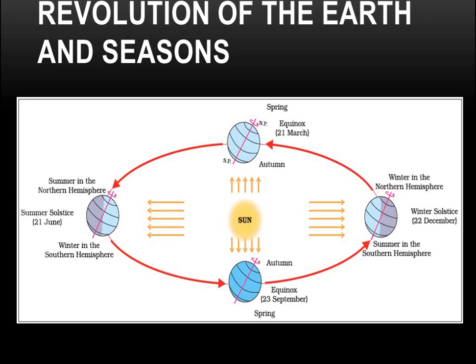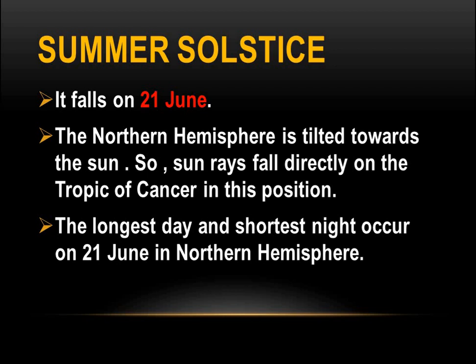Now let's discuss summer solstice, winter solstice and equinox. Summer solstice falls on 21st June. As we already discussed, on 21st June the sun rays fall directly on the Tropic of Cancer.